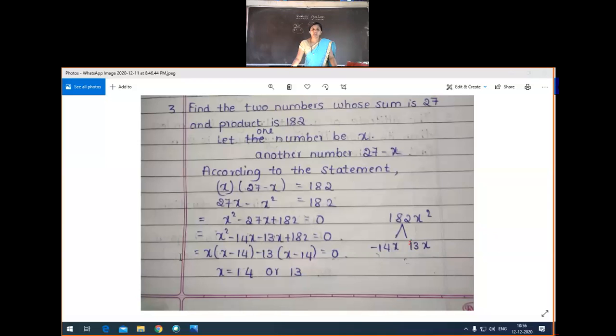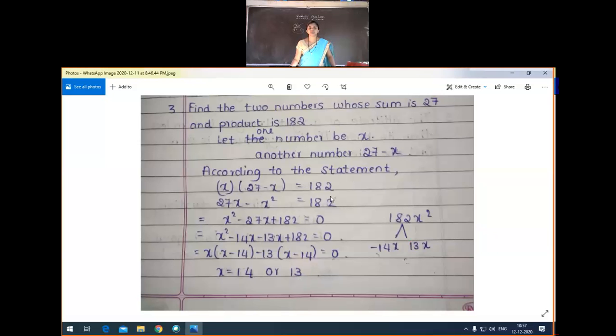Got the idea? Then in x square minus 14x, x is common. Then x minus 14 inside. Then here minus 13x plus 182, in that minus 13 is common. Then x minus 14, which is equal to 0. Then x minus 14 and x minus 13 are the factors. Then x is equal to 14 or x is equal to 13.